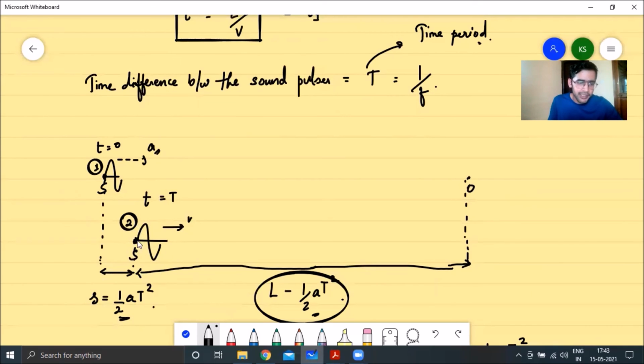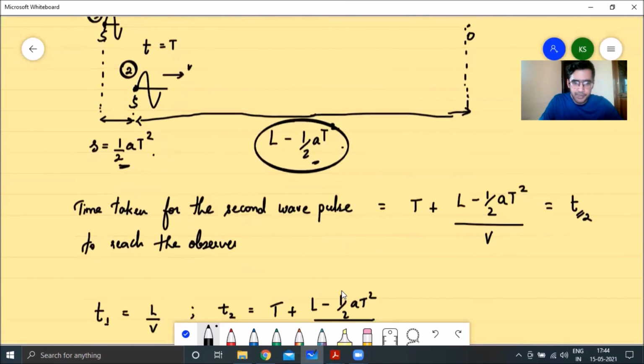So then we calculate the time taken for the second wave pulse to reach the observer. Now the distance between the source and the observer becomes L minus half a t squared. The second pulse takes a time of capital T to be emitted first of all, and then it needs a further time to travel the distance L minus half a t squared to reach the observer. It does so with the velocity V, so the further time is L minus half a t squared divided by V.